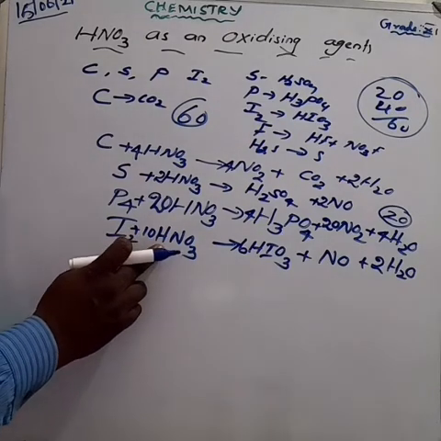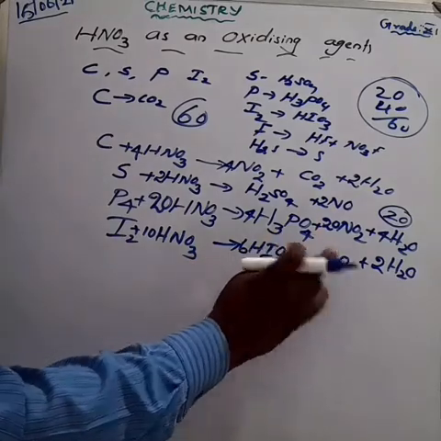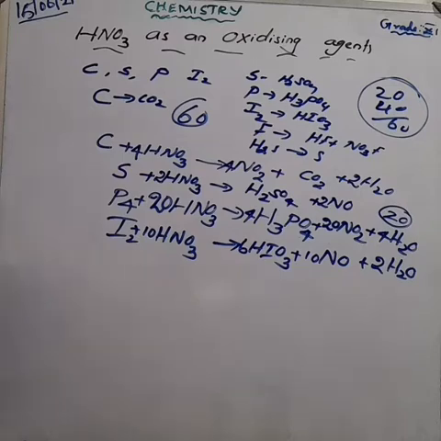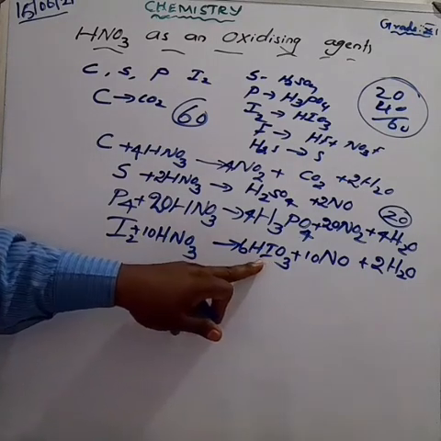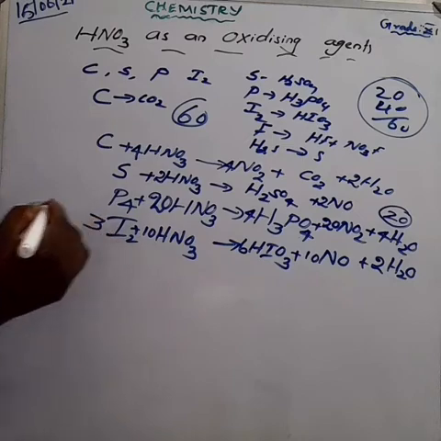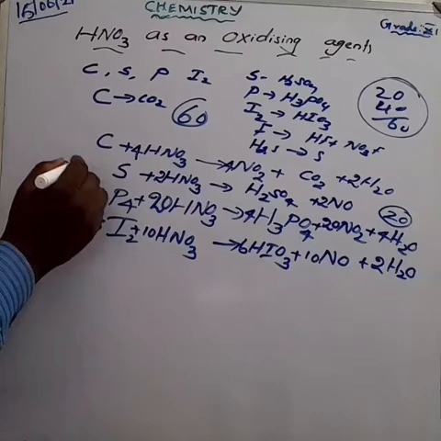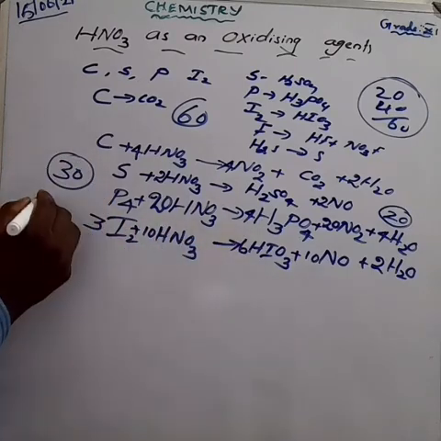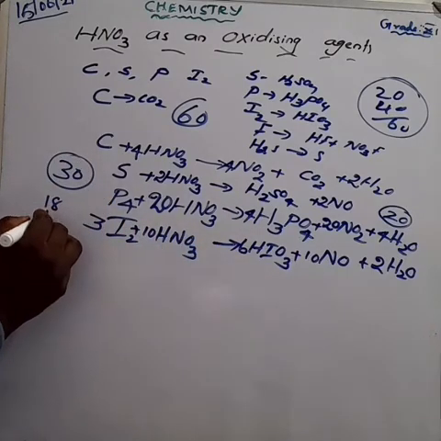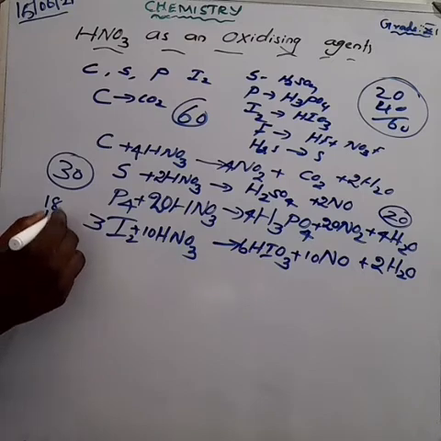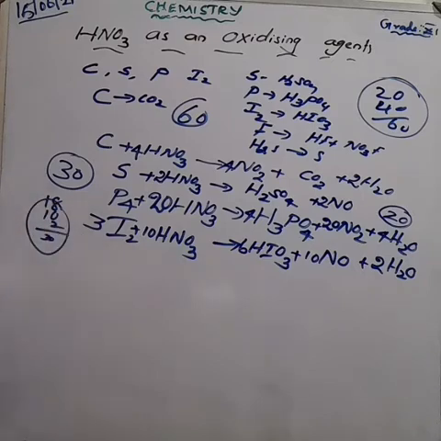Nitrogen here, reactants are having 10. So the products are also 10. So nitrogen is also balanced. What about the iodine? Iodine is here having 6. So if you are making 3, that iodine also balanced. What about the oxygen? 10 into 3 is equal to 30. What about the product side? 6 into 3 is equal to 18 plus 10 plus 2. So what is the answer? 20 plus 10, 30. Okay, balanced. Am I right? So this reaction shows that iodine is converted into iodic acid.